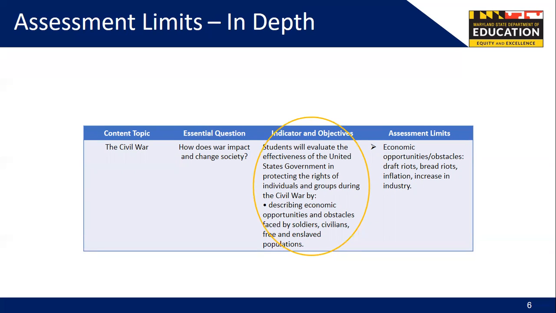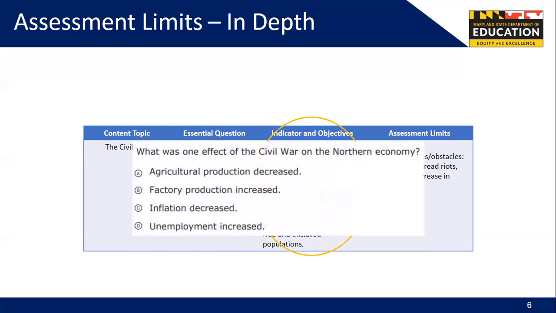Now let's examine a sample question from the practice test written to this assessment limit. What was one effect of the Civil War on the Northern economy? A, agricultural production decreased. B, factory production increased. C, inflation decreased. D, unemployment increased. The correct answer is B. This item is meant to assess the student's content knowledge about economic effects during the war, specifically the increase in industry experienced in the North.